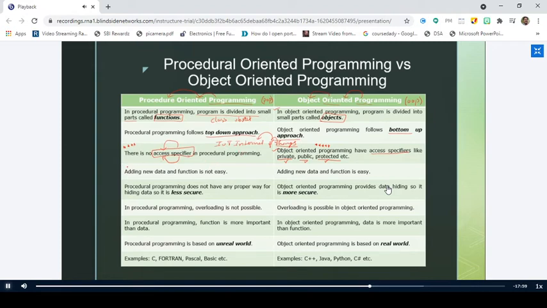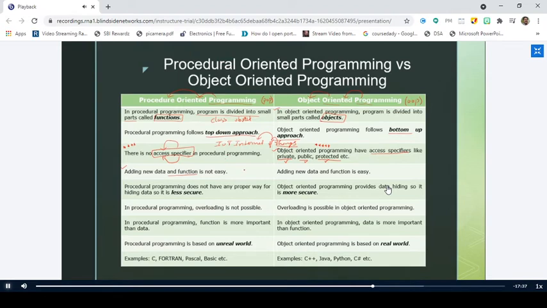And adding new data and functions is not that easy in procedure-oriented programming. Yesterday, we saw a real-time example of an online inventory system of a vehicle parts manufacturing unit, and the differences between procedure-oriented and object-oriented programming.